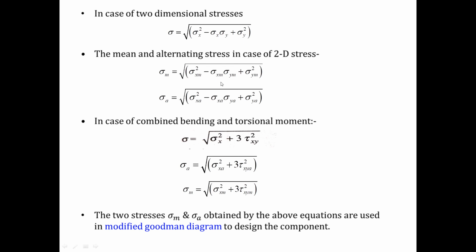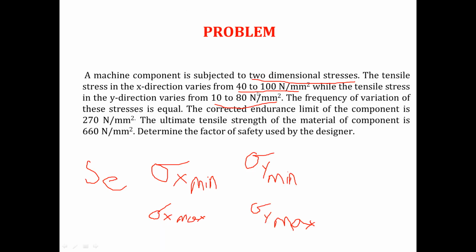Fine. This is mean stress. This is alternating stress. I can use these equations to determine the factor of safety of the problem. So did you understand the problem? How we will identify the problem and what all data are given to me in the problem? Any doubt? No, sir. Okay. So now let us solve the problem.